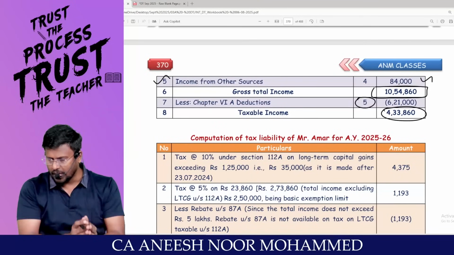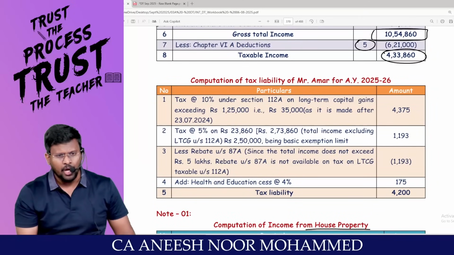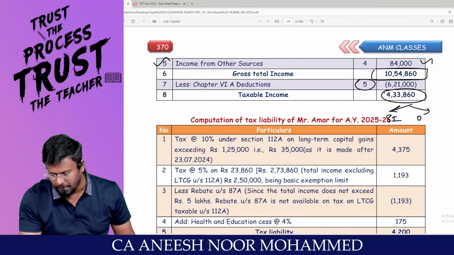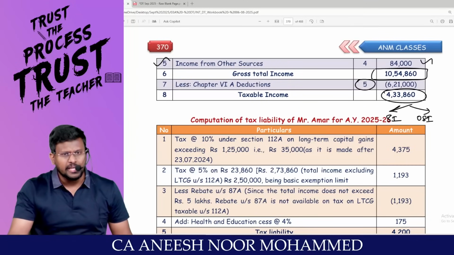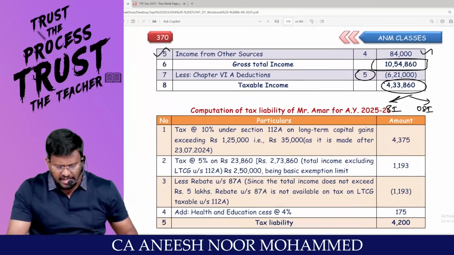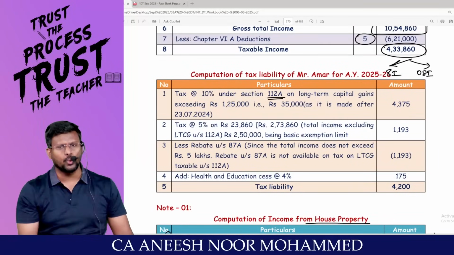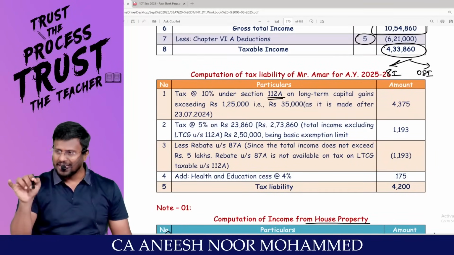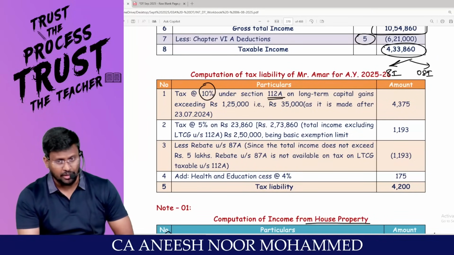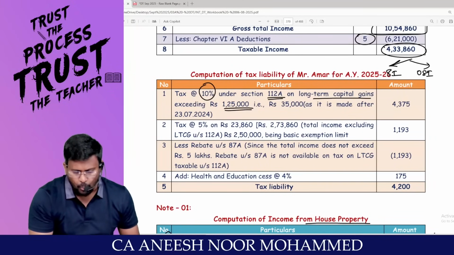He is going to travel through the optional tax regime. Sir, if he is going to travel through the optional tax regime, I have to split the total income into special income and other than special income. Is there special income? Yes. He is having long-term capital gain covered under 112A. For that, tax is liable to be paid at the rate of 10% on long-term capital gain exceeding 1,25,000.